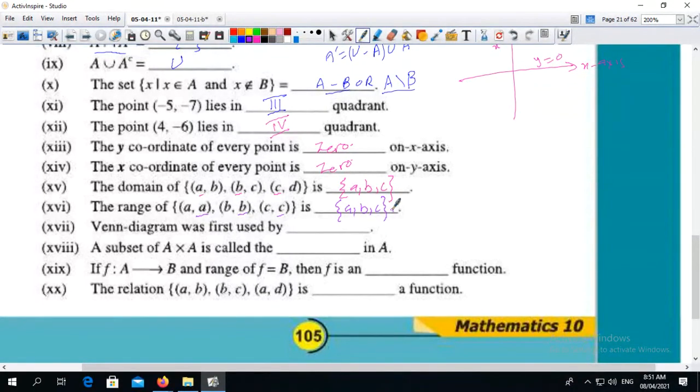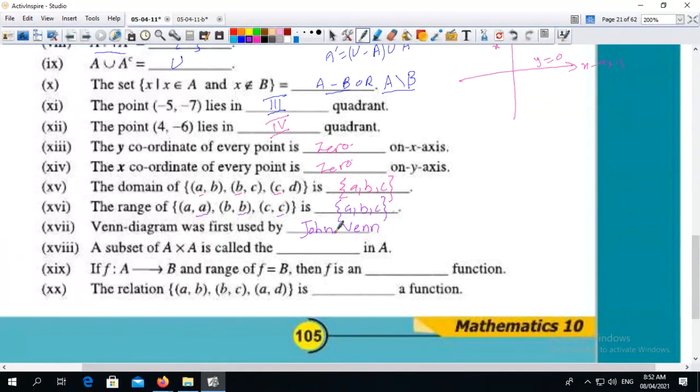The Venn diagram was first introduced by John Venn. John Venn.